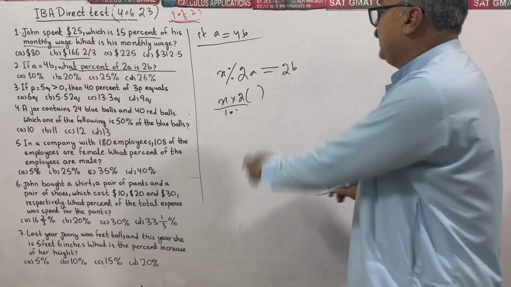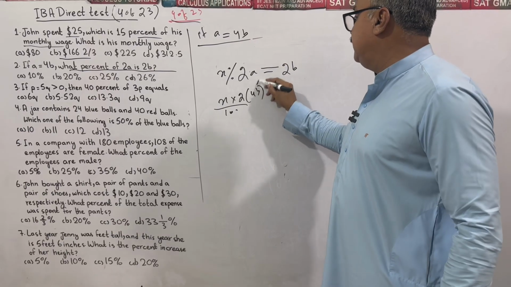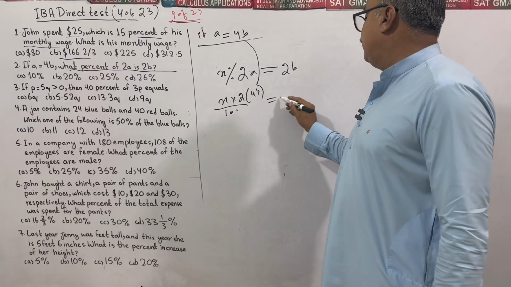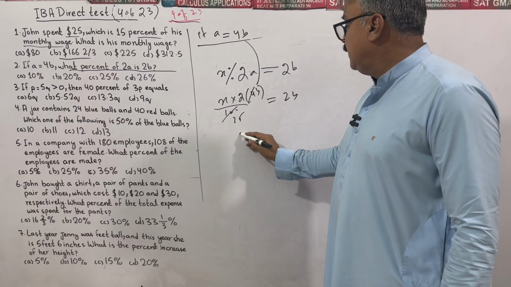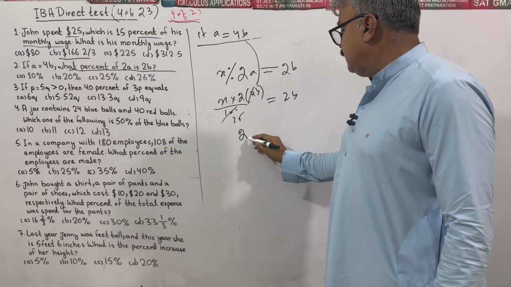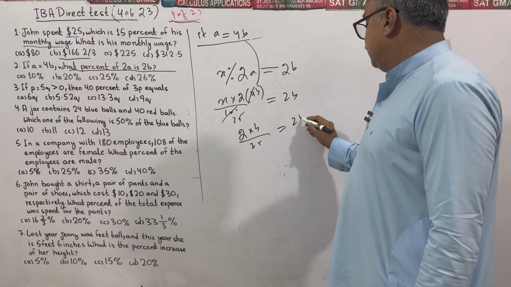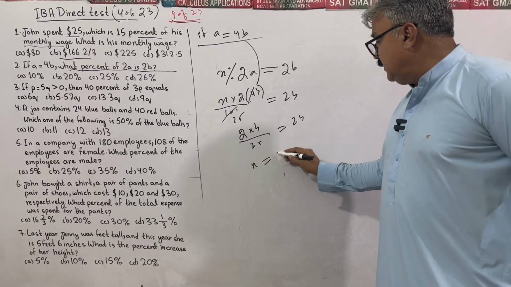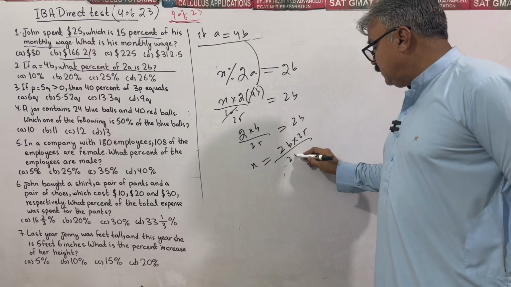Instead of A, I can plug in 4B. Then 4 times 25 in the denominator, I have 2BX over 25 is equal to 2B, or X is equal to 2B times 25 divided by 2B.